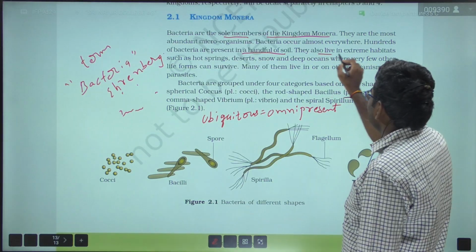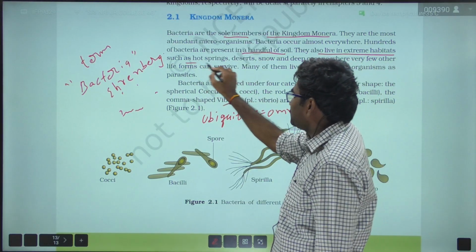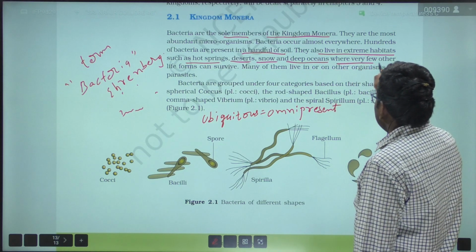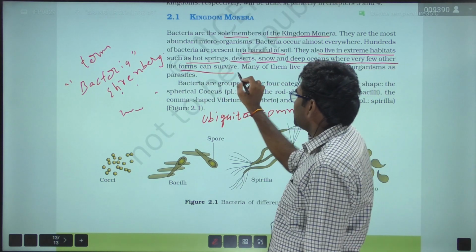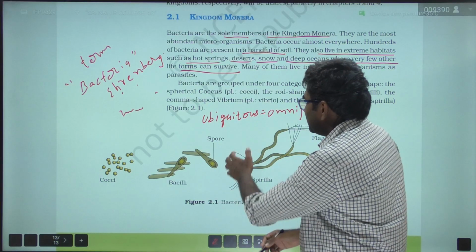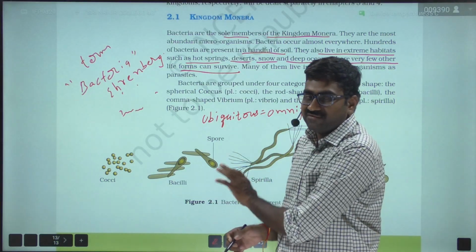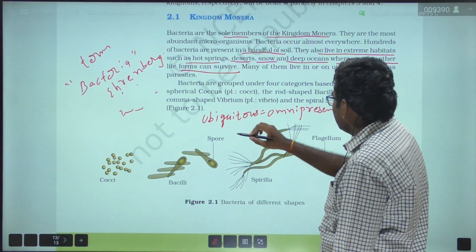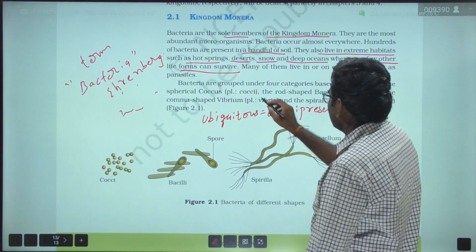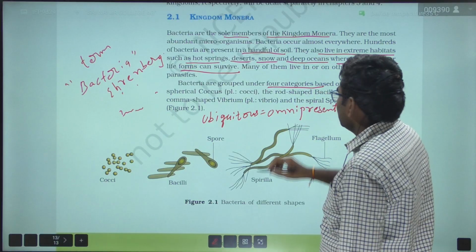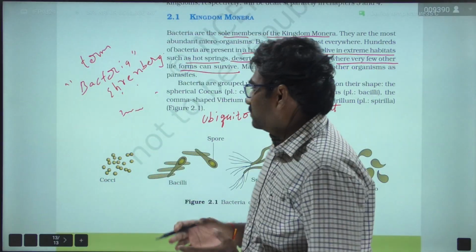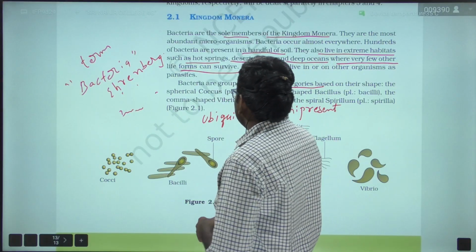They also live in extreme habitats such as hot springs, deserts, snow, and deep oceans where very few other life forms can survive. So that means they are omnipresent. Bacteria are grouped under four categories. These four categories were given by E.J. Cohn.